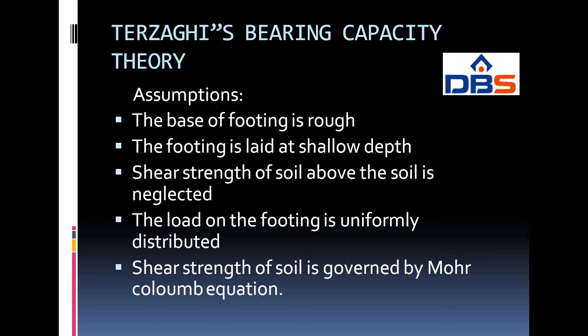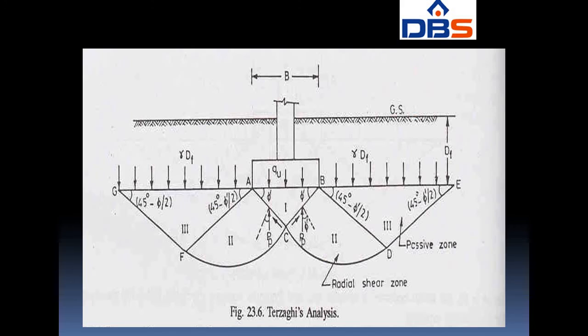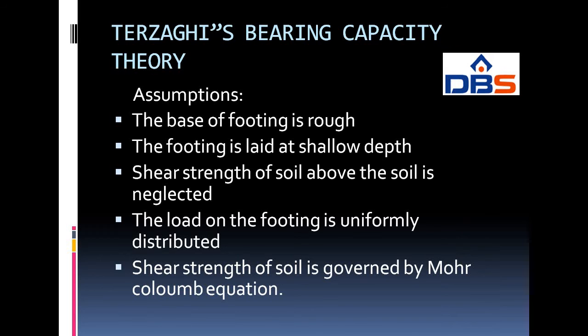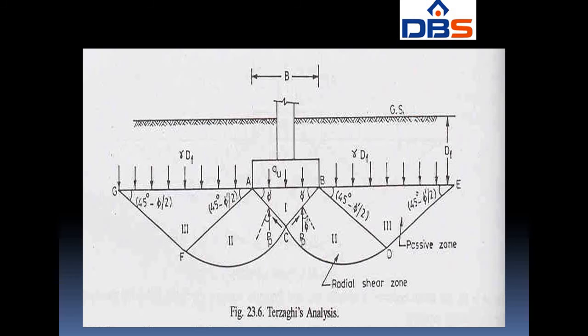The footing is long and the length to width ratio is infinite. The shear strength of the soil is governed by Mohr-Coulomb's equation. These are the different assumptions which should be remembered according to Terzaghi.